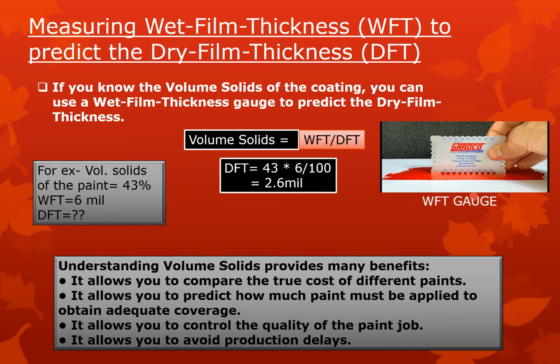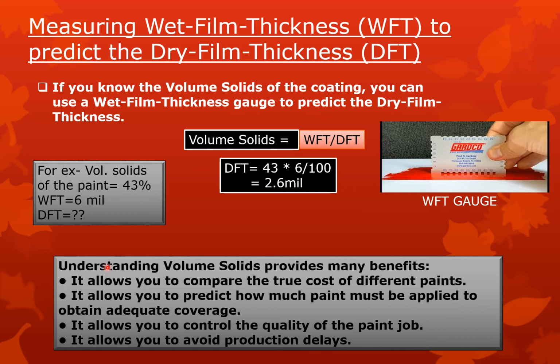So this is a WFT gauge through which you can calculate the WFT of the paint. What you have to do is put that gauge on the wet film. It has some kind of scale that will go inside the film, and you can easily find out the WFT from how much depth it's covering.